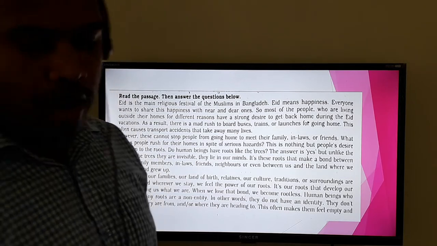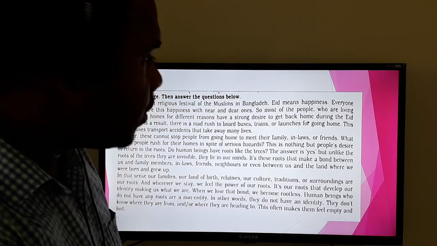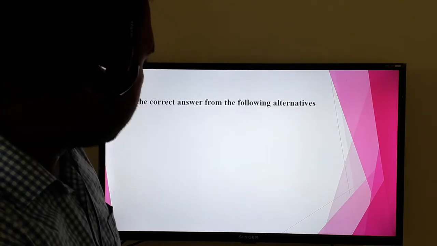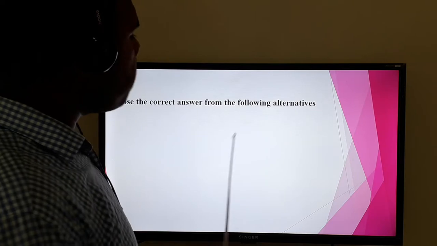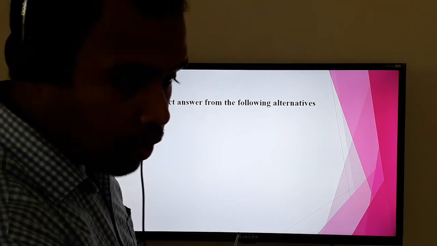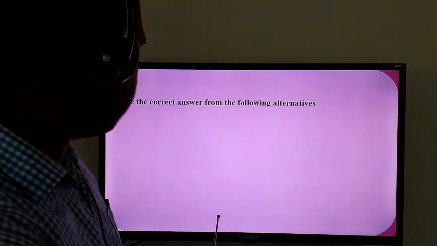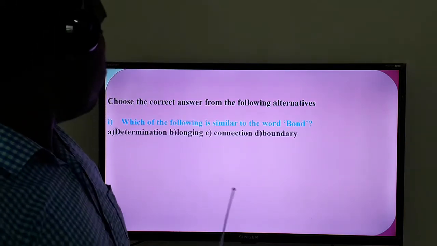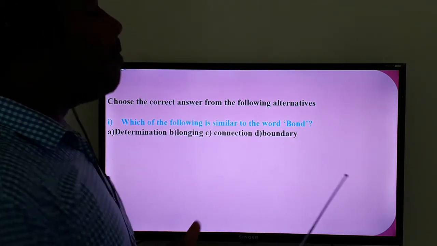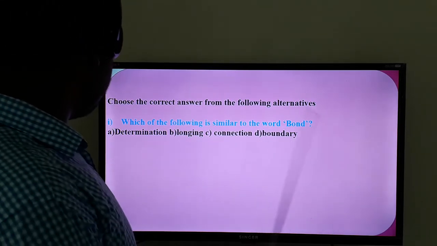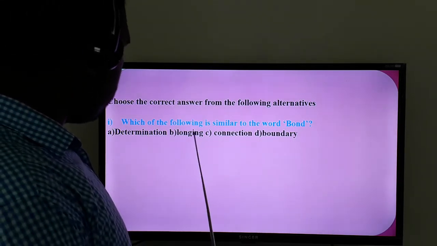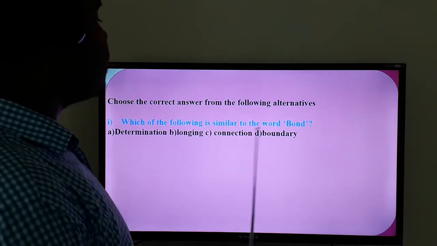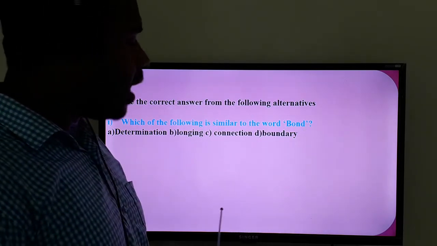Now, dear students, we have another section, that is choose the best answer. That is, choose the correct answer from the following alternatives. So see the first one. Which of the following is similar to the word bond? Is it determination, longing, connection, boundary? So what is the answer? The answer is connection. Bond means connection here.